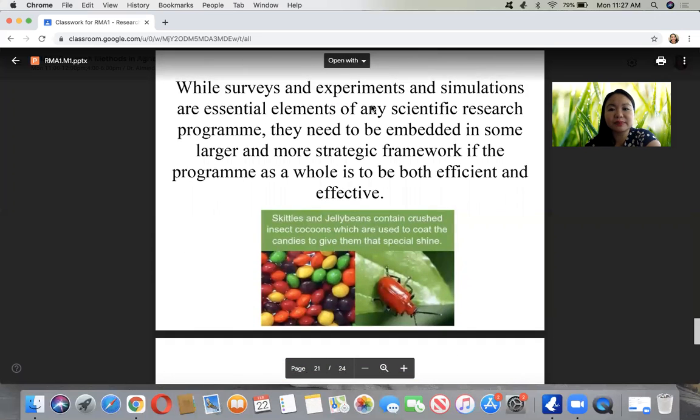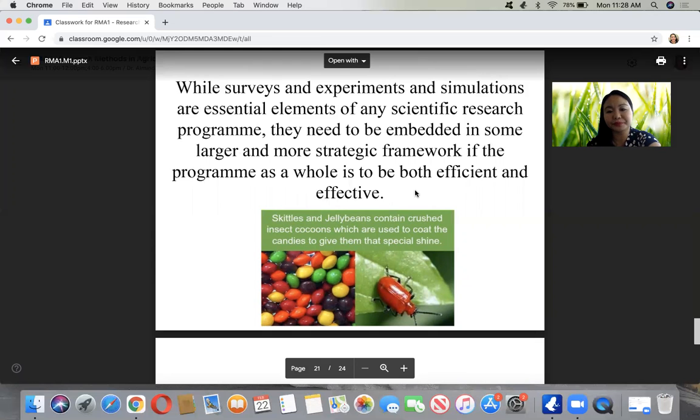So surveys, experiments, and simulation are also essential elements of any scientific research program, and should be embedded in some larger and more strategic framework if the program as a whole is to be efficient and effective. So when these experiments, surveys, and simulation become very efficient and effective, then it becomes a program or a network.